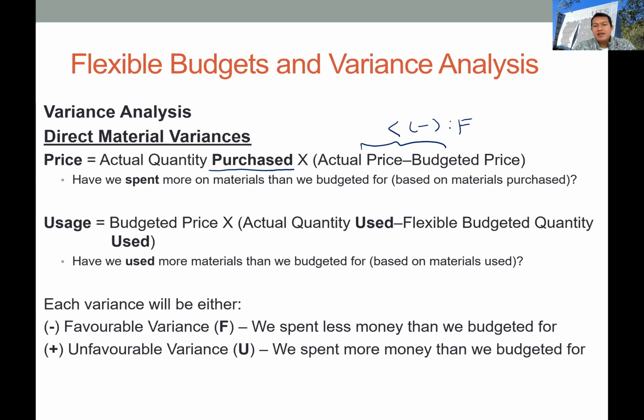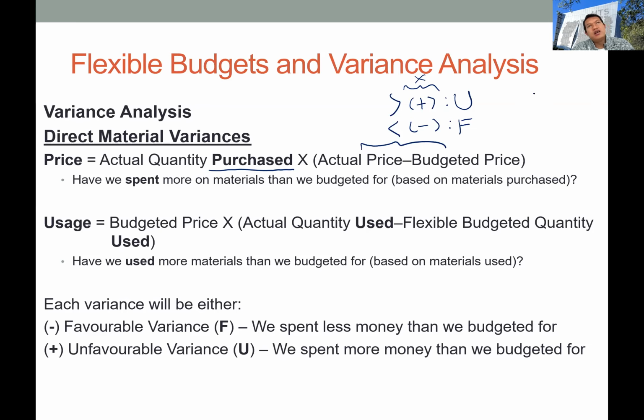And if the actual price is higher than the budget, you will get a positive sign of variance. It means that the company is paying a higher price to the suppliers, so it will be unfavorable for them. In the exam or in the quiz, you don't need to explain why it is positive or negative, but you need to explain whether it is favorable or unfavorable.